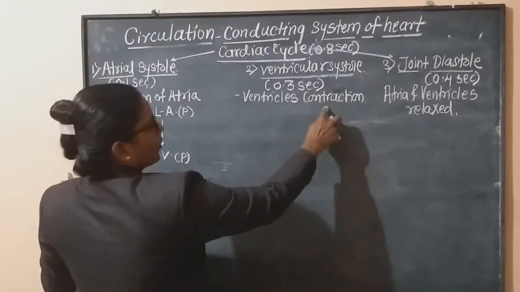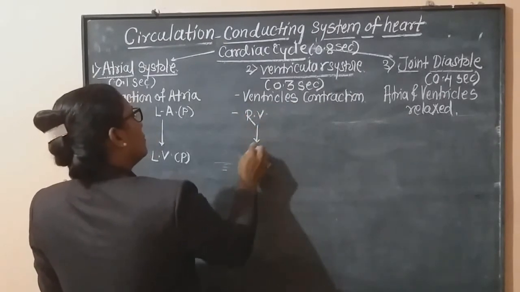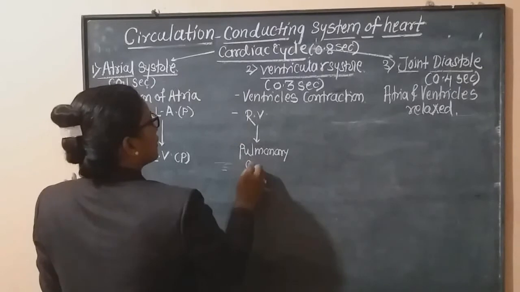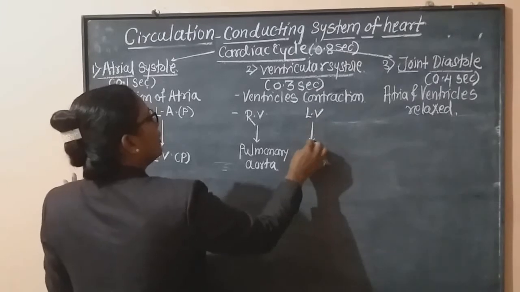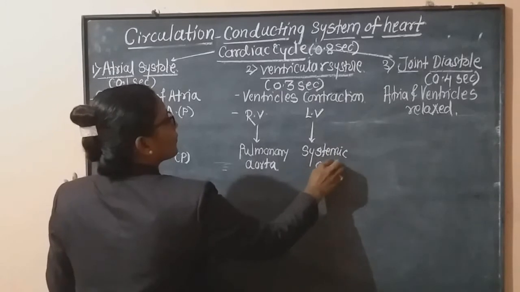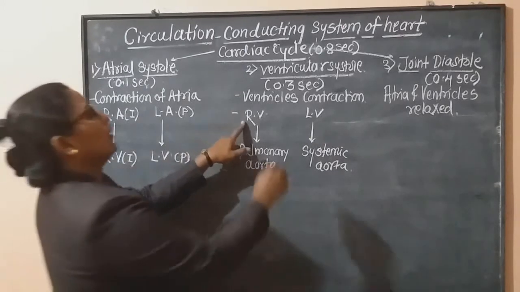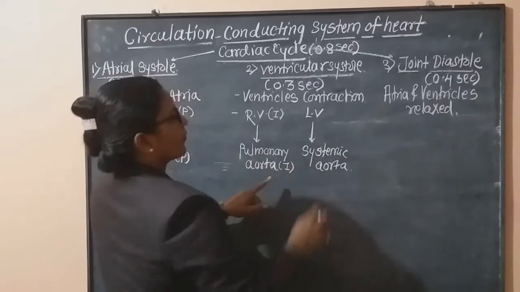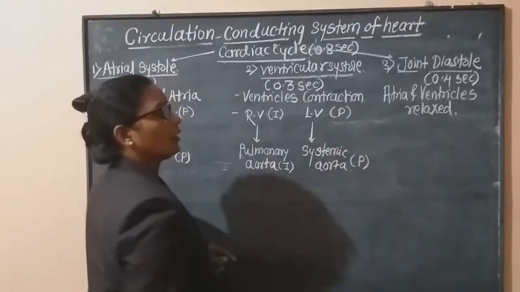Now in case of ventricular contraction, what happens? From the right ventricle, blood goes into the pulmonary aorta, and from the left ventricle, blood goes into the systemic aorta. In the second step, what happened? From the right ventricle, the blood is impure. It goes into the pulmonary aorta. In the left ventricle, pure blood. This blood goes into the systemic aorta.